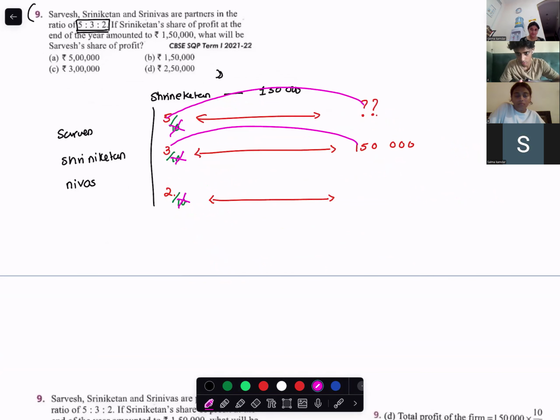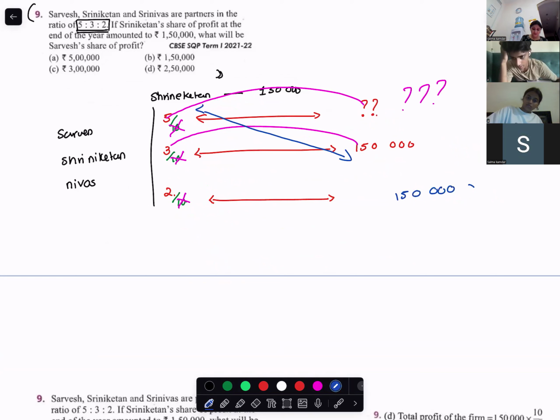Very easy. 3 shares denote 150,000. So how would we find out the 5 share? You cross multiply: 1,50,000 into 5 divided by 3.